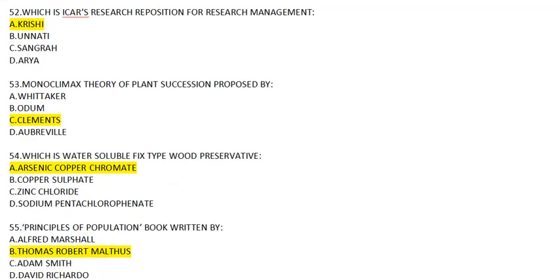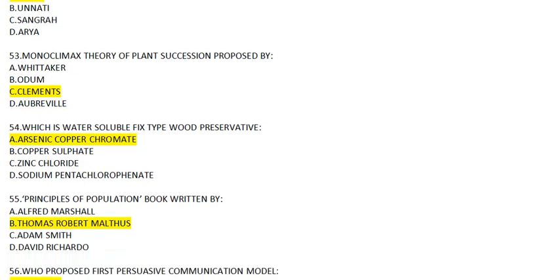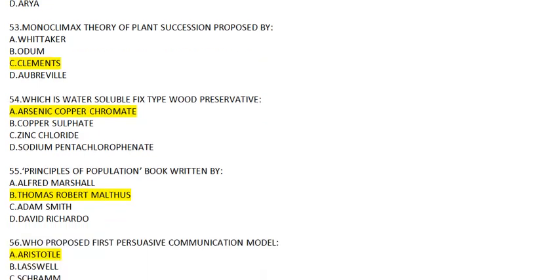Coming to question number 52, which is the ICAR's research repository for the research management? And answer will be Krishi, which is a Knowledge based Resource Information Systems Hub for Innovation in Agriculture. This is an initiative of ICAR, and it is a research repository system of ICAR consisting of technology, data generation, etc. Question number 53. Monoclimax theory of plant succession was proposed by whom? And answer will be Clements, C.